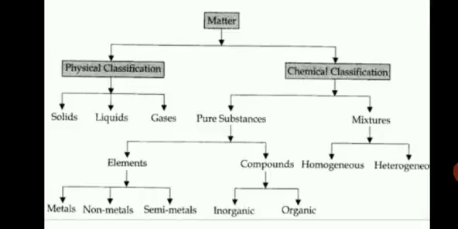Water has the formula H2O. No other formula is there for water. There are 2 hydrogen and 1 oxygen combining together to form water.